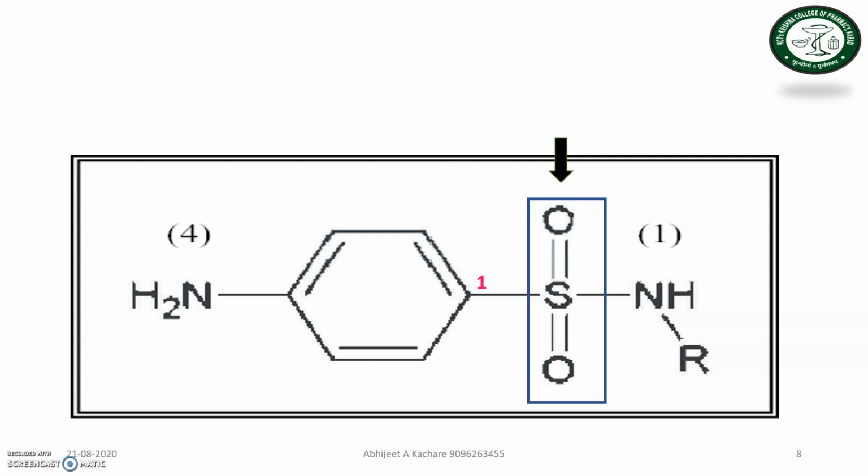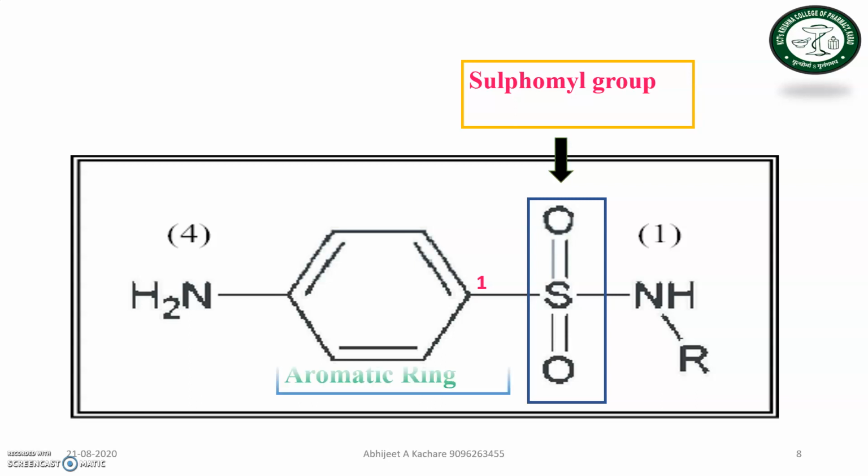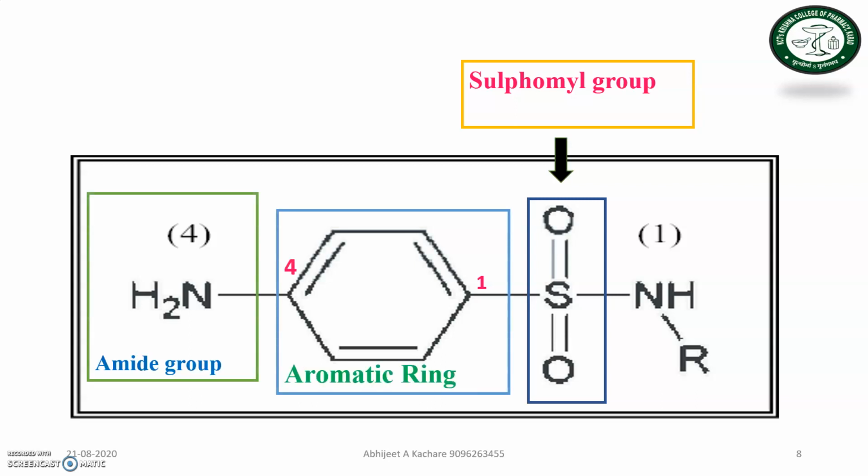Now this is the structure of sulfonamide. If we see the box including the structure, the name of that is the sulfonyl group. This is the aromatic ring, and the fourth position, or para position, contains the amide group. The substituents, very important, are N1 and N4. Where is N4 located? N4 is present on that aromatic ring containing para-aminobenzene, and N1 is directly attached to the sulfur. That means the NH is replaced with another group.